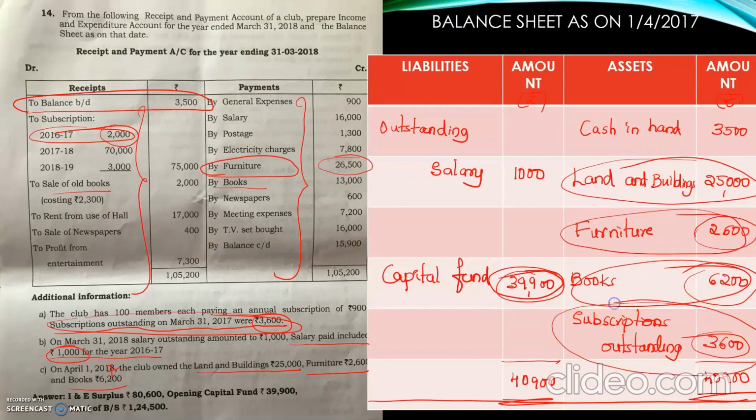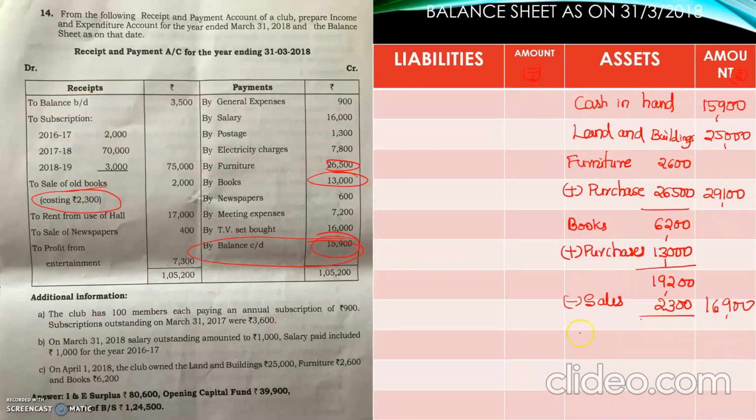Last year end, current year beginning. Last year end means 31st March 2017. This is current year beginning date. So last year end 3,600 subscription was outstanding. For last year, we did not receive 3,600, but in this year, out of this 3,600, we received how much? 2,000. Still there is outstanding of 1,600. So subscription outstanding continues for the closing balance sheet also.